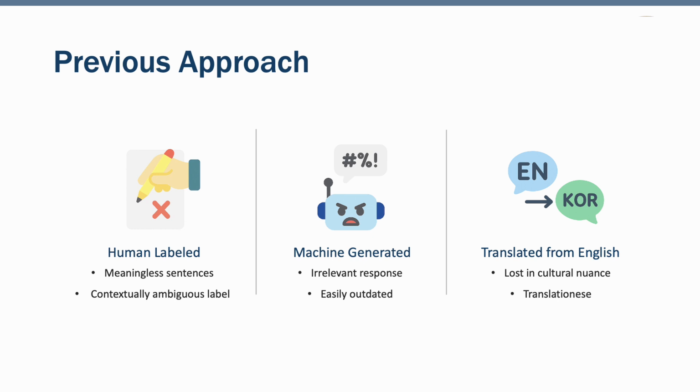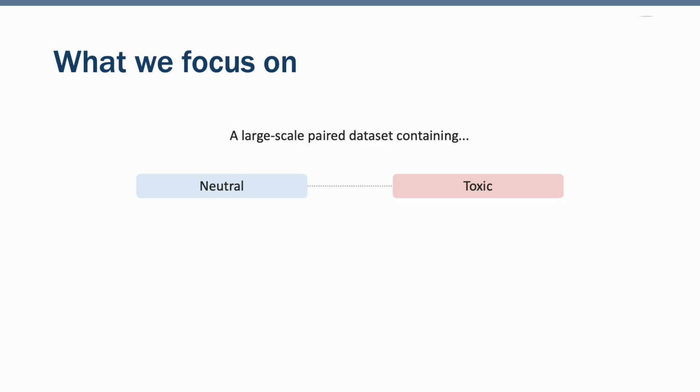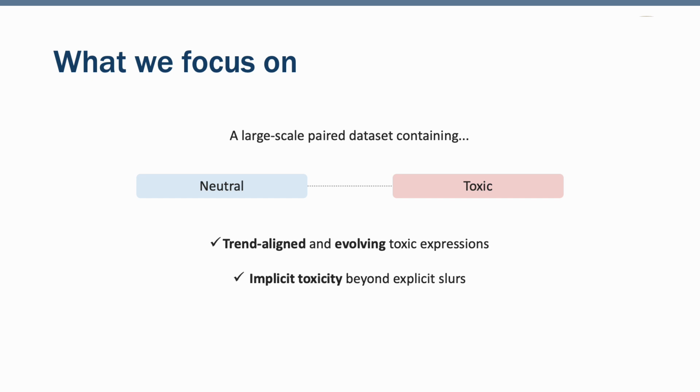This limitation pointed us in a clear direction. We need a new pipeline which is scalable, culturally grounded, and adaptable to evolving language. So what exactly are our goals? We wanted to build a high-quality pair dataset that first captures evolving trends-aligned expressions found in the real communities. Second, focus on implicit toxicity for high-context language. And finally, ensure the toxic versions still share the similar content with the original neutral one. These three pivots are crucial for training detoxification models.